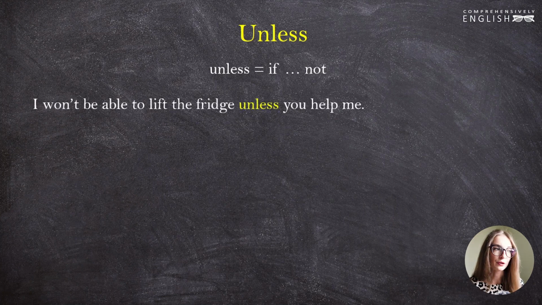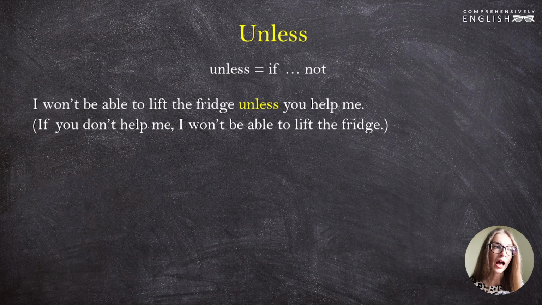I won't be able to lift the fridge unless you help me. In other words, if you don't help me, I won't be able to lift the fridge. The sentence with unless is neater. It's shorter and more compact, but the sentence with if you don't help me is easier for some English learners to form.